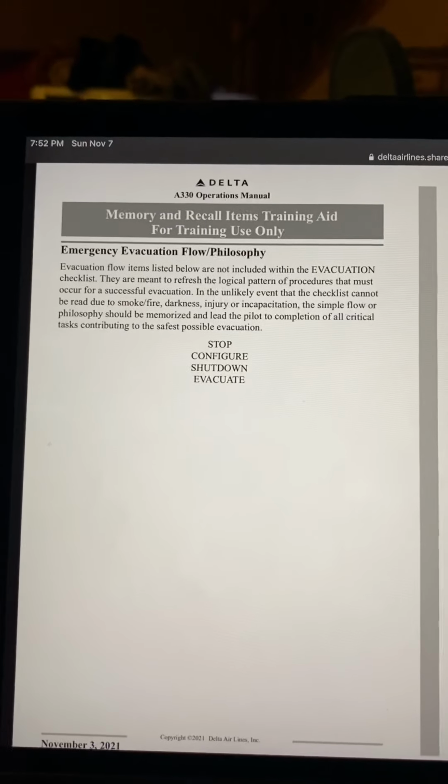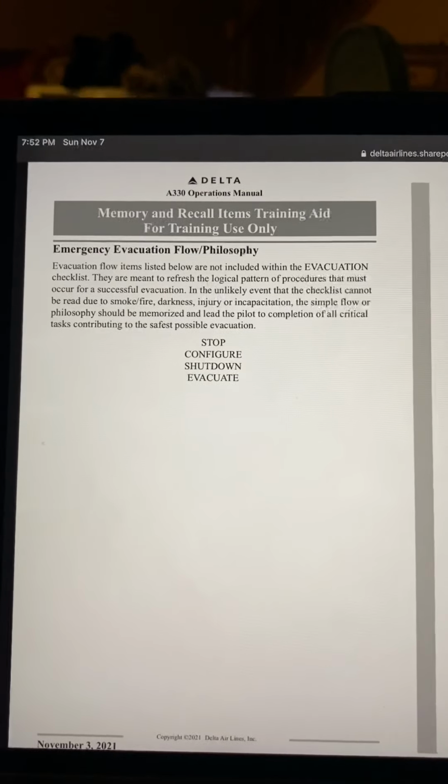Emergency evacuation flow philosophy: stop, configure, shut down, evacuate.